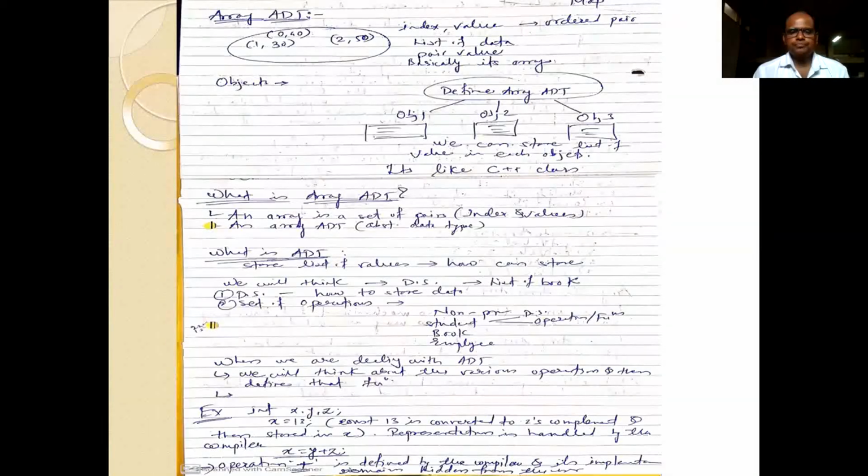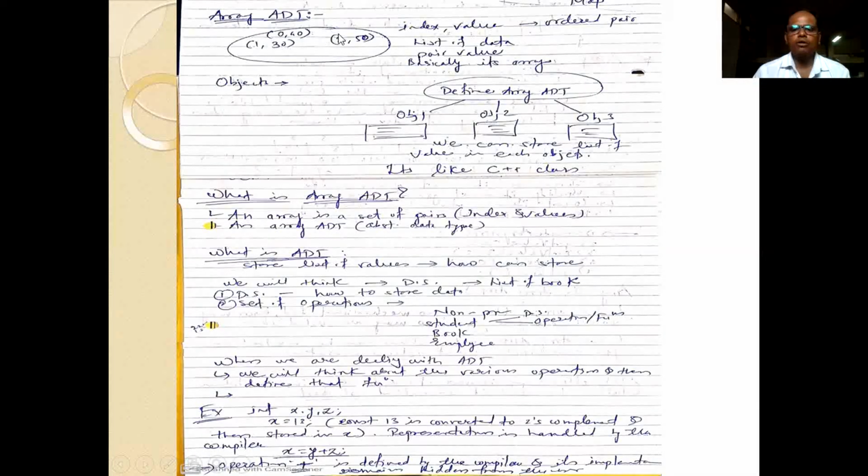So let us discuss more on ArrayDT. Basically, we treat ArrayDT as an index and value, or simply we can say that it is an ordered pair. If you observe this diagram, I have written here 0, 40, 1, 30, 2, 50.